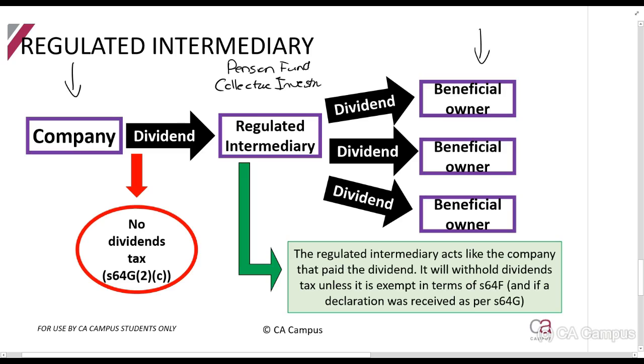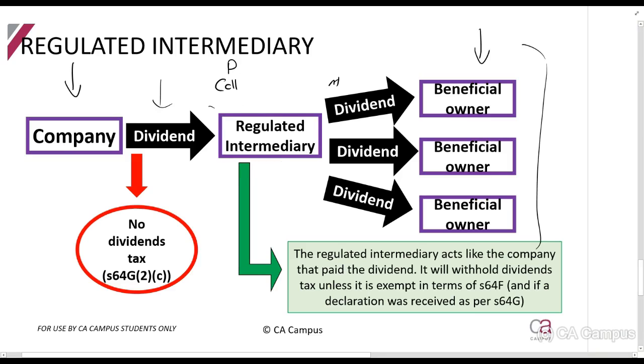That's probably even better. So, let's actually use the collective investment scheme. You belong to a collective investment scheme. So how it works is you and a bunch of other people put money into the collective investment scheme. The fund managers take the money and invest in lots of different companies. So who owns the shares? The regulated intermediary. But what does the rule say? It says whatever dividend gets paid to the regulated intermediary will eventually go to the beneficial owner.